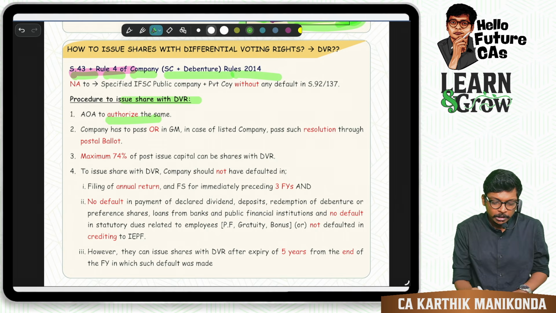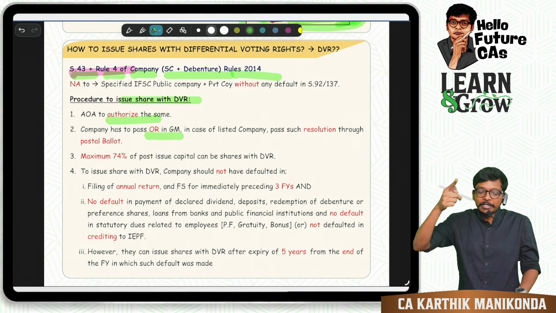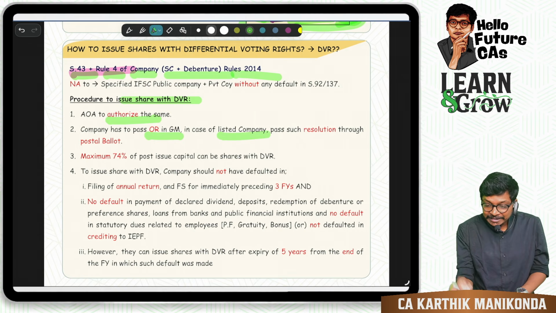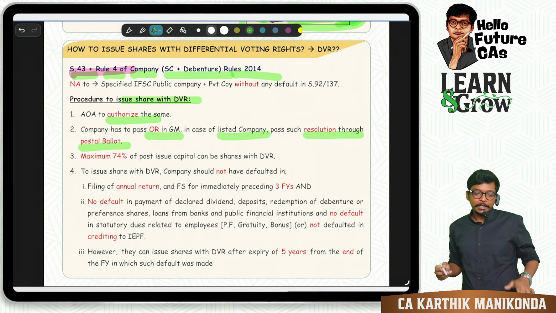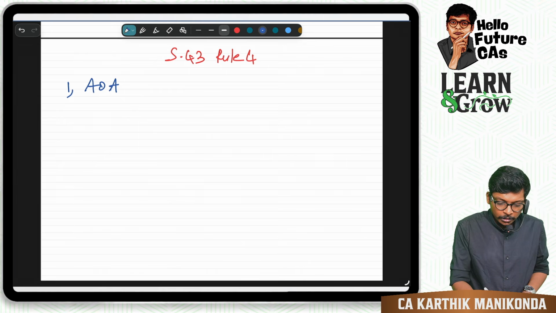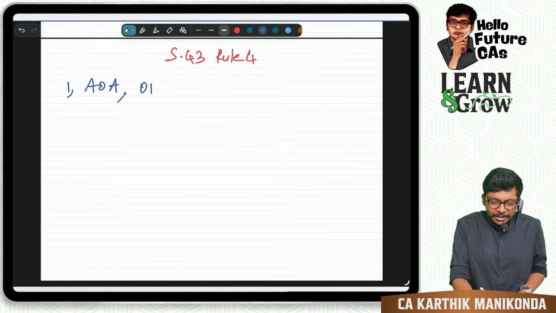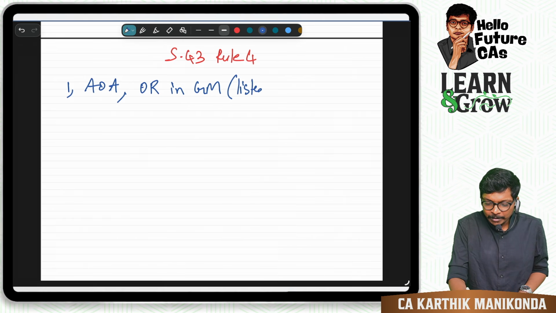It becomes easy. Company has to pass an ordinary resolution in general meeting. In case of a listed company, the resolution should go through postal ballot. Let me write down. Articles should authorize. What resolution, guys? Ordinary resolution in general meeting. However, if it is a listed company, it should happen in what way, guys?